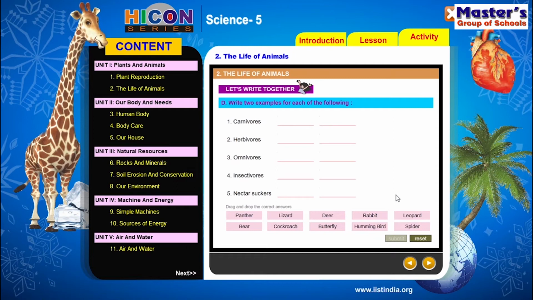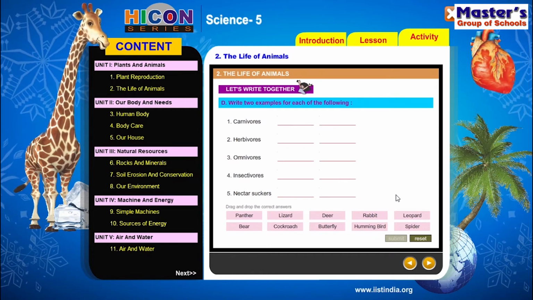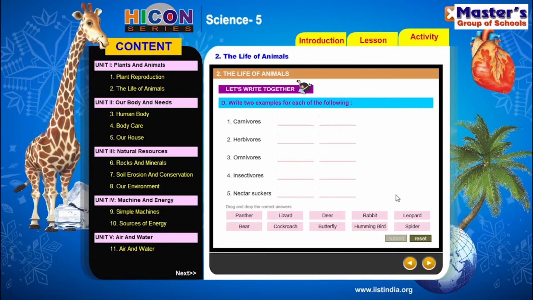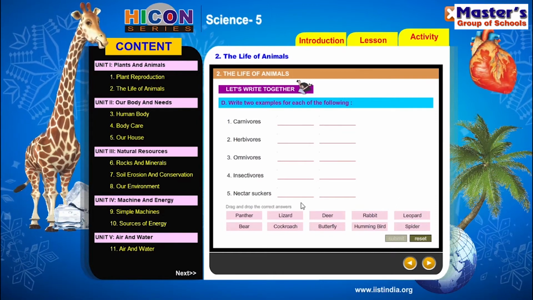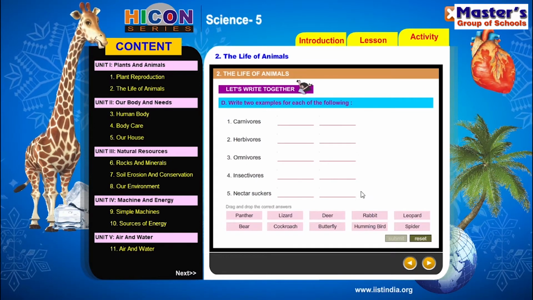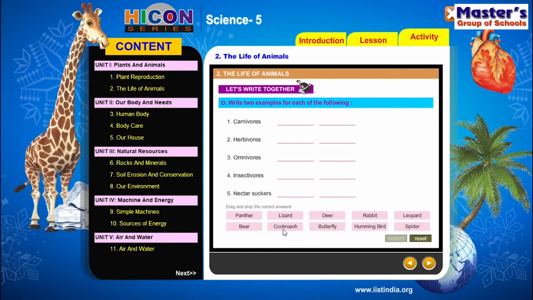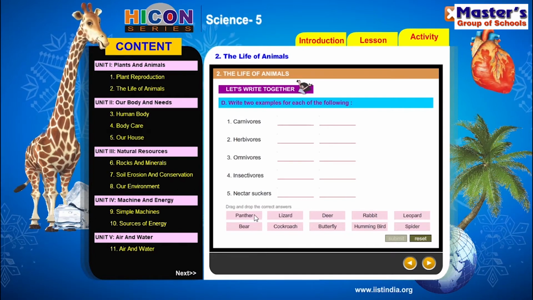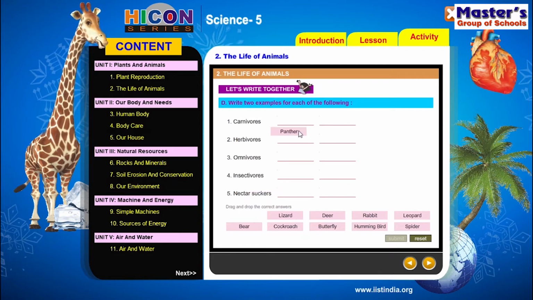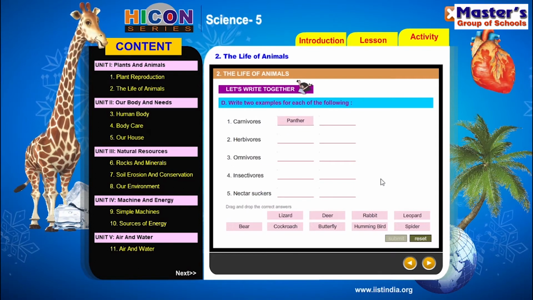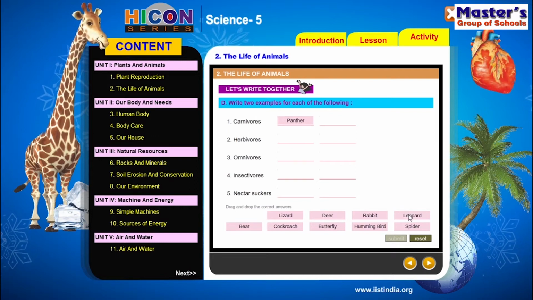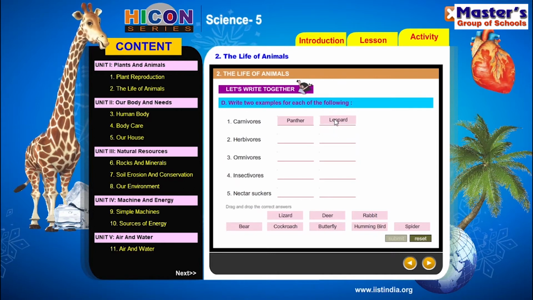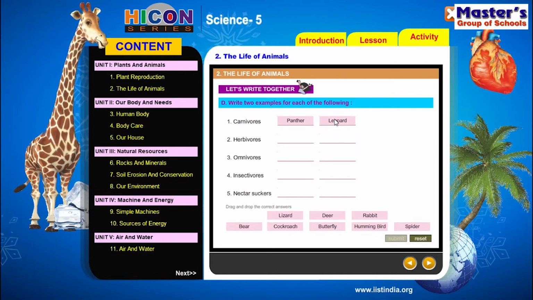So see the first one, carnivores. Carnivores means which eat only flesh. That means the animals which feed on only flesh are called carnivores. So let us see, among these answers, which are carnivores? The carnivores in the given answers are panther. So write panther. And the second example for the carnivores is leopard. So leopard is also carnivores. So write the word leopard as example for the carnivores.